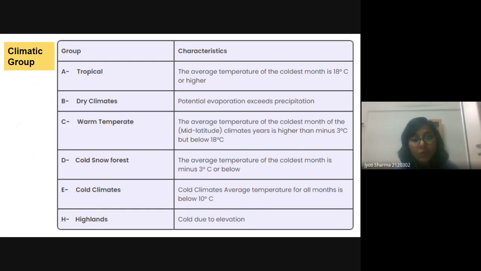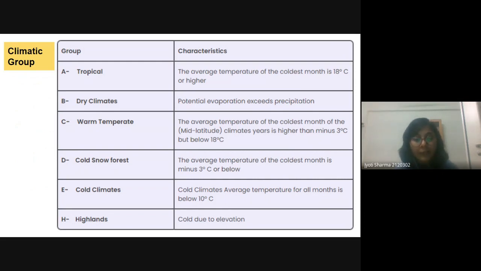D is cold snow forest, if the average temperature of the coldest month is -3 degrees or below. Here we started with 18 degrees. If it is above 18, then it is tropical. If it is between -3 and 18, then we have warm. If it is less than -3, then we have the cold snow forest.